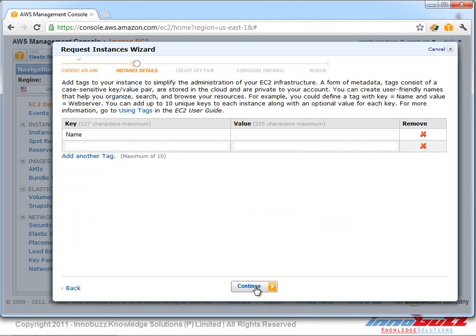Here, the user gets a feature to add a tag to his or her instance. Why we use this is to simplify the administration of the EC2 infrastructure. The identification of the EC2 instances running under our profile would be much easier if we use the name tags here. You can go ahead and type and give a value for the tag that we are going to add to our EC2 instance.